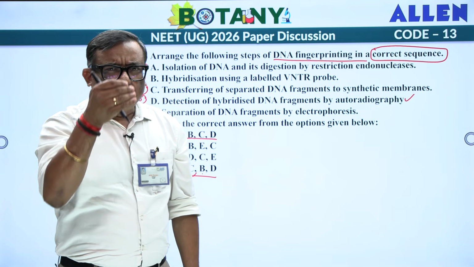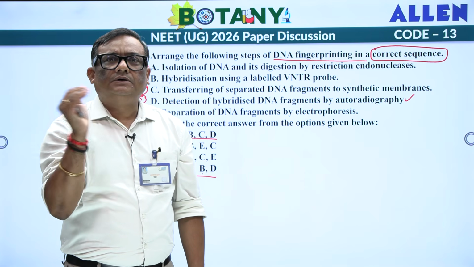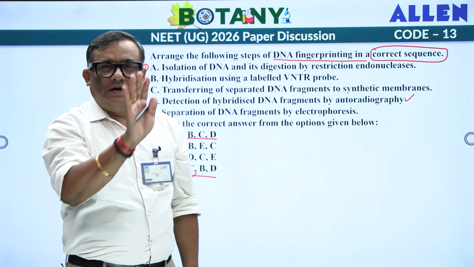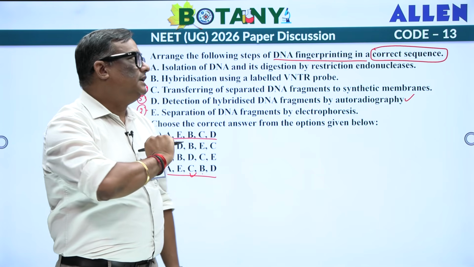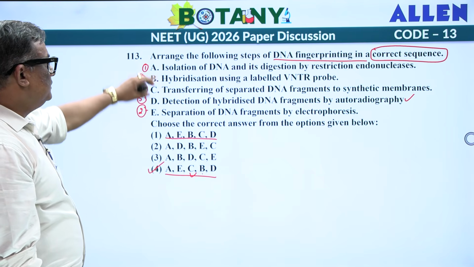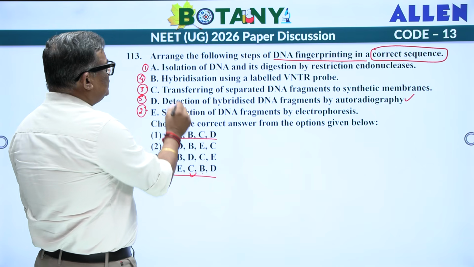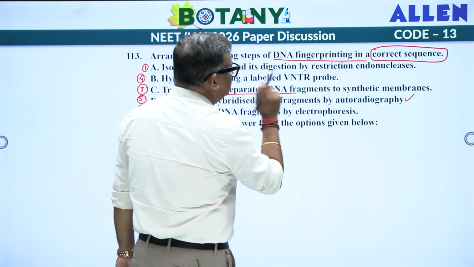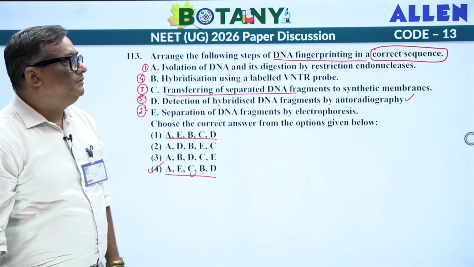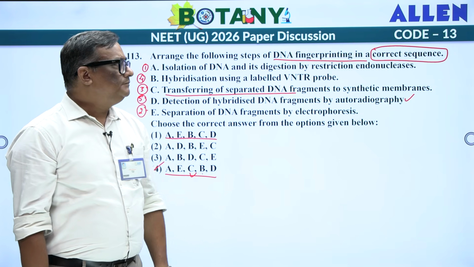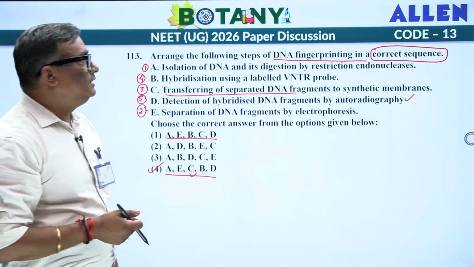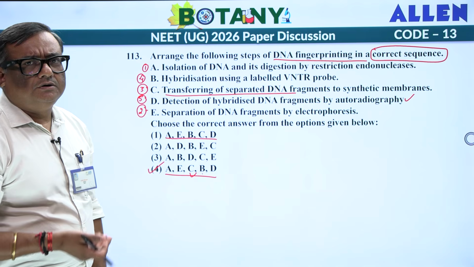They have not written all the steps, they have missed out a few of the steps, but anyway this is by and large written in your NCERT by flow. I hope you remember this technique, some blotting technique is there, transferring of separated DNA fragments to synthetic membrane. Try to find out which type of blotting is there, southern blot or eastern blot or western blot.